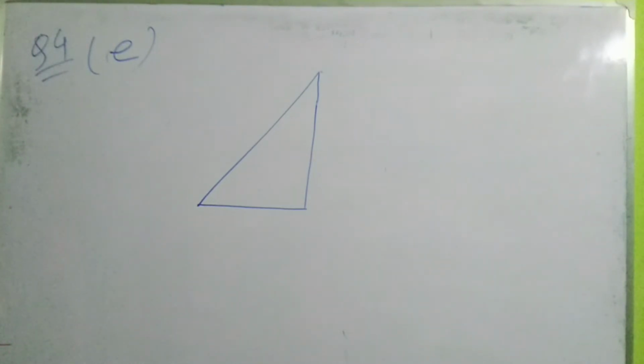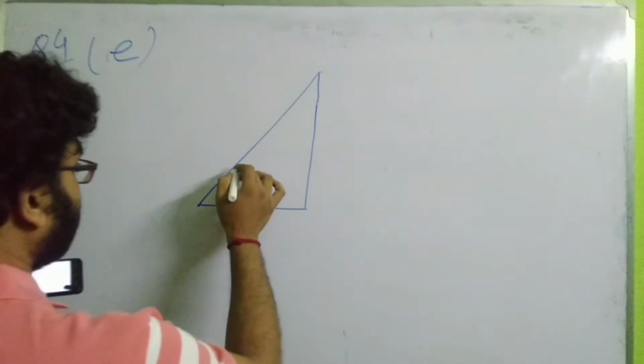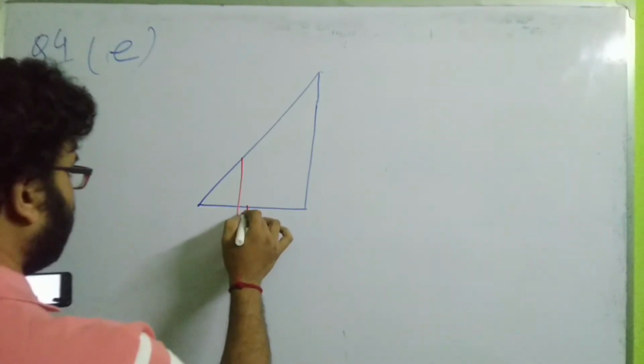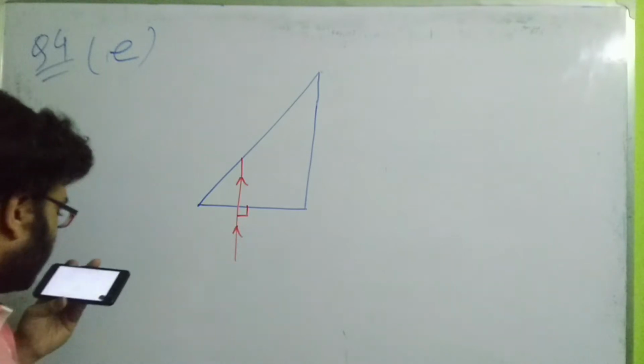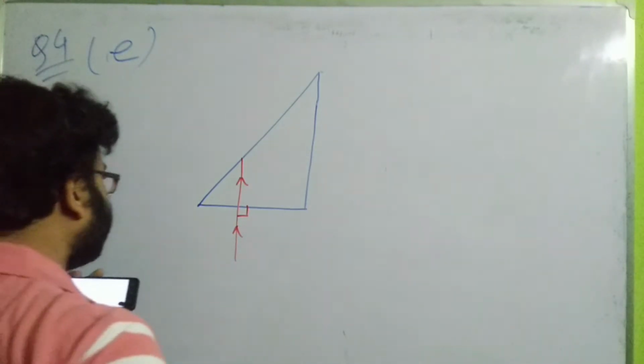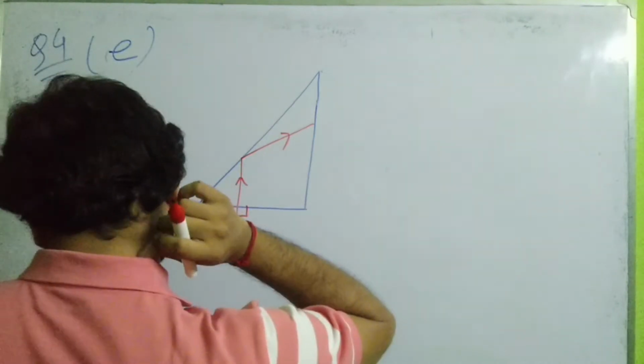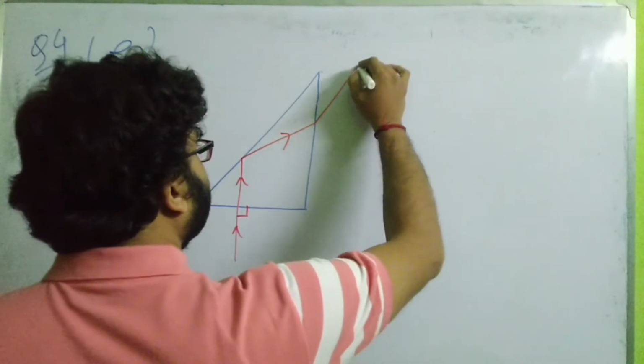Okay. So let me just draw the figure. It will be easier for you to understand. A light ray comes obliquely like this. This is 90 degree angle. Hence no refraction takes place as the light ray falls normally. Then from here it goes in this direction and then it moves up like this.